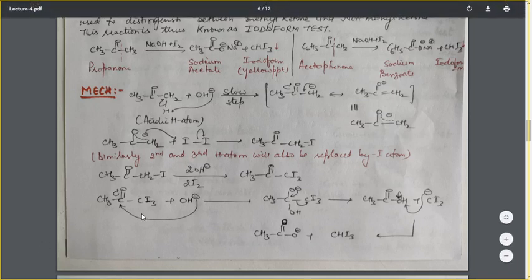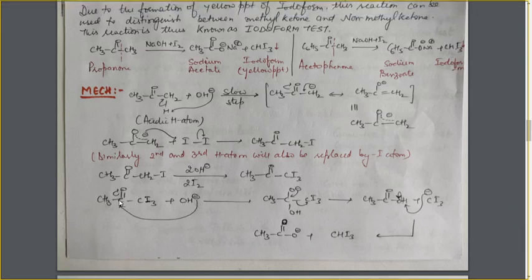Now the hydrolysis takes place. How does the hydrolysis take place? This OH negative ion from the alkaline medium will attack this carbon atom, because this carbon atom is positively charged. Here two electron withdrawing groups are there, that is CI3 as well as double bond O, making the carbon atom positively charged, which can be easily attacked by the OH negative ion. And as the electrons are transferred to this carbon atom, this double bond will move to this position. This species is formed during the rearrangement of electrons again. Thus, the negative charge will move to this position, and this CI3 is lost.